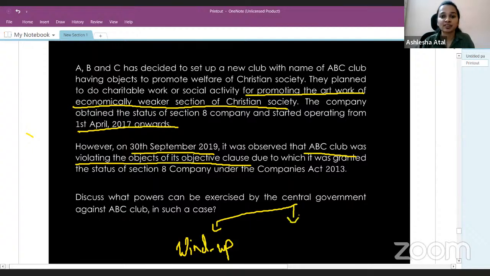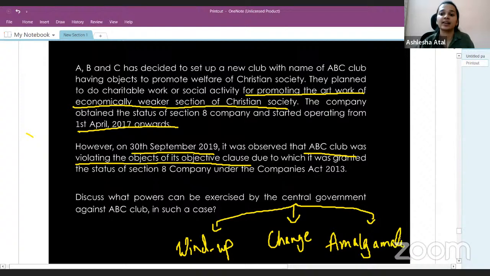Second thing which central government can do is change the name of the company, that is add the words limited or private limited and convert the status of the company. The third thing which CG can do is amalgamate the company with another company having similar objectives. So this is a very straightforward question. You don't have to give an analysis of the case and do any such thing here. You can directly write the answer of what are the powers which can be exercised by CG.